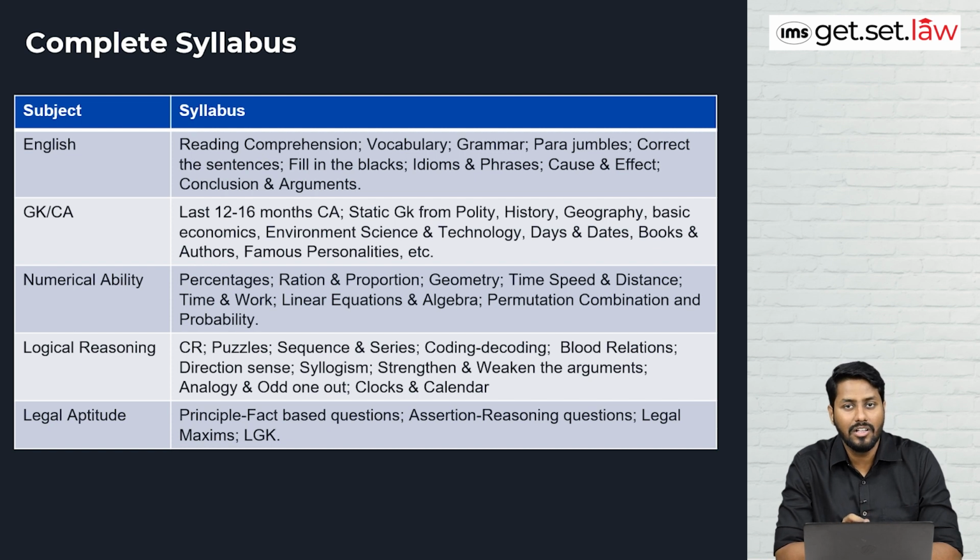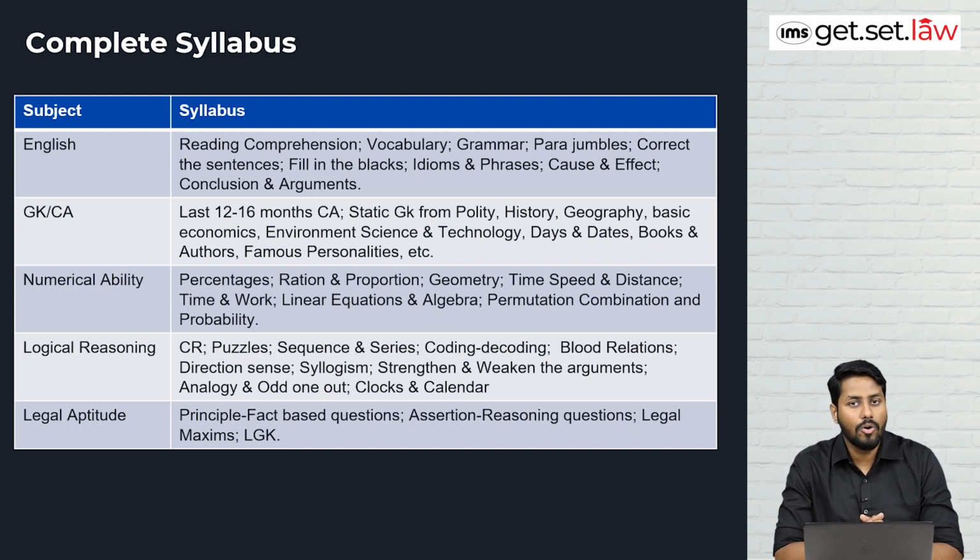When we talk about logical reasoning, in CLAT they focus majorly on critical reasoning and verbal reasoning. But for MHCET, other aspects also need to be covered: puzzles, critical reasoning, sequence and series, coding-decoding, blood relation, direction sense, syllogism, strengthen and weaken the argument that you have studied for CLAT also, analogy and odd one out, and clocks and calendars. Logical reasoning would cover analytical reasoning also, so puzzles, syllogism and blood relation will all be part of it.